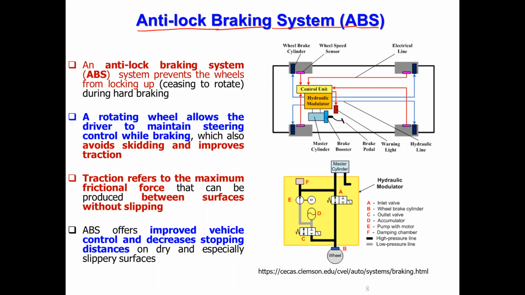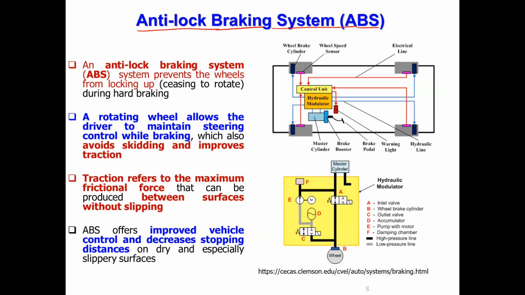Most vehicles have a braking system. This system has additional components like an actuator, an ECU and sensors, which make the vehicle stop without skidding. Generally, a vehicle will skid when you apply a sudden brake force, which makes the rotating wheel come to a standstill. But the vehicle still has inertia.